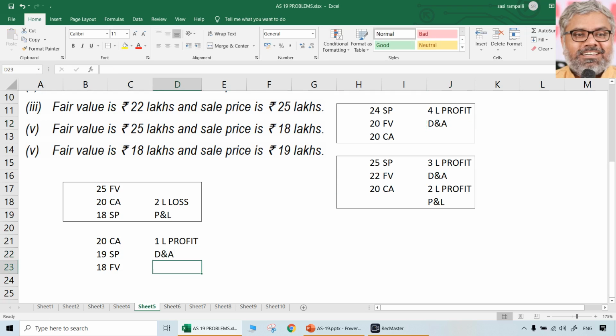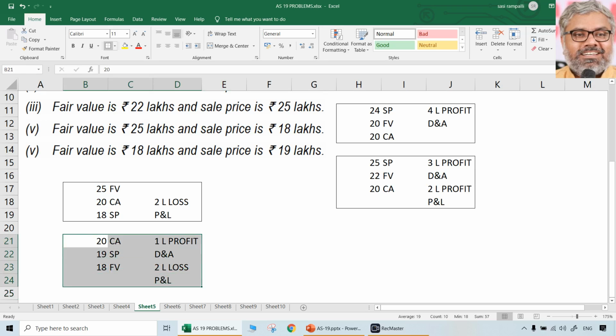That is the difference between what? Selling price and fair value. Selling price being more than fair value, that is where our problem is always. So that 1 lakh profit has to be deferred and amortized. But the net loss is 2 lakhs now. So how much loss should be recognized immediately? 2 lakhs loss should be recognized immediately. So that should be charged to the P&L account. So that is the last case.